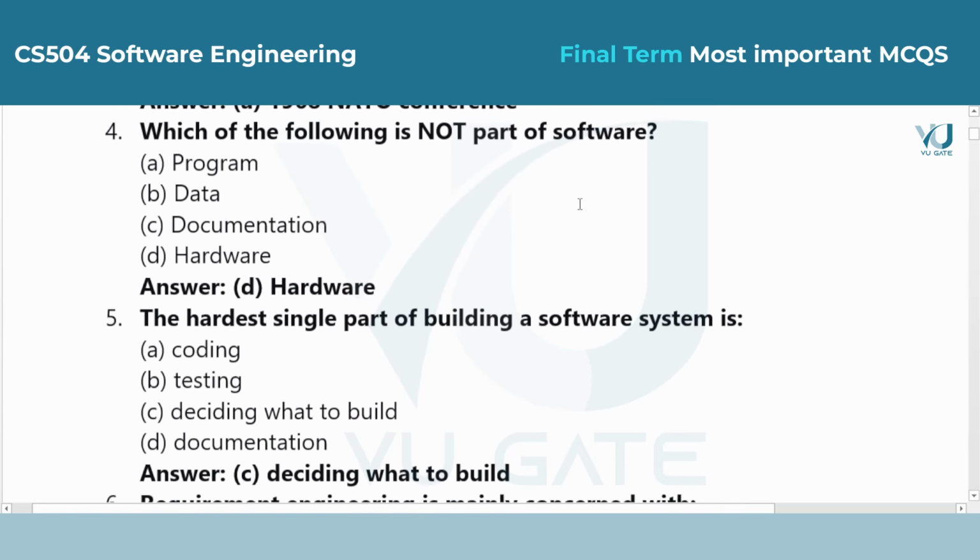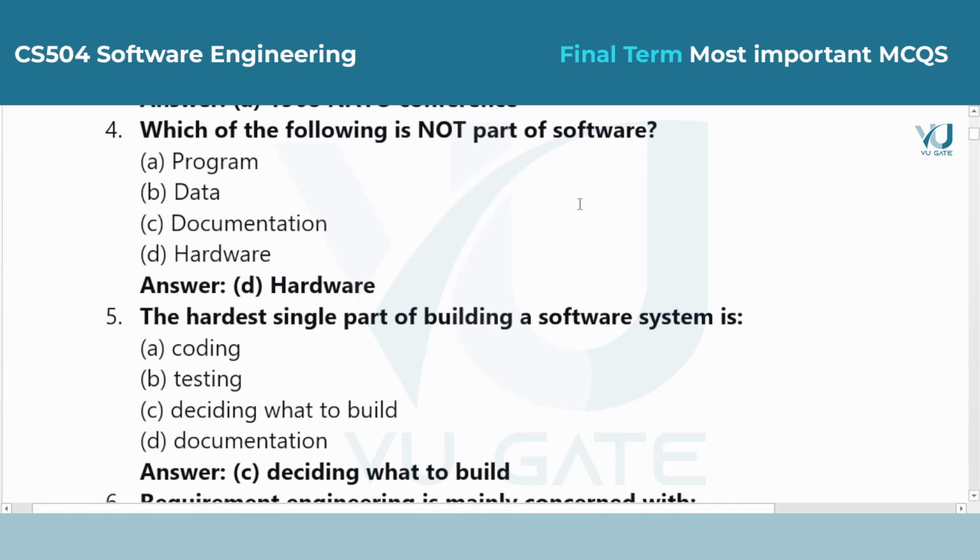Question 4. Which of the following is not part of software? Answer is option D, hardware. Software consists of the programs you run, the data those programs use, and the documentation that explains how it works. Hardware is the physical machine, which is separate from software.